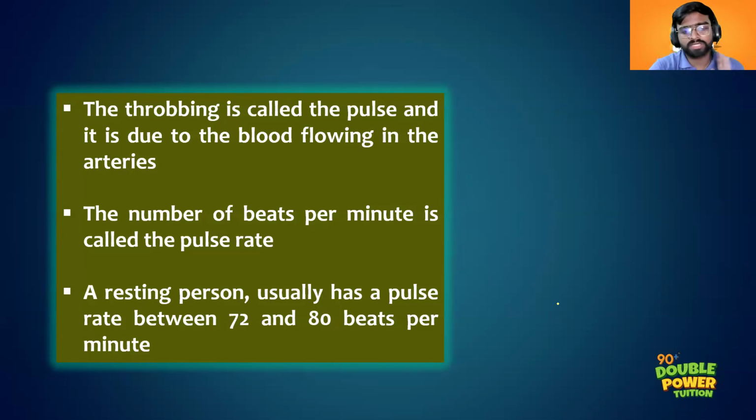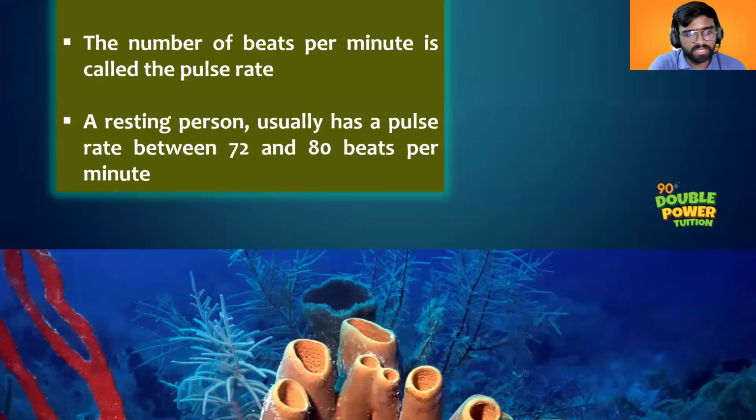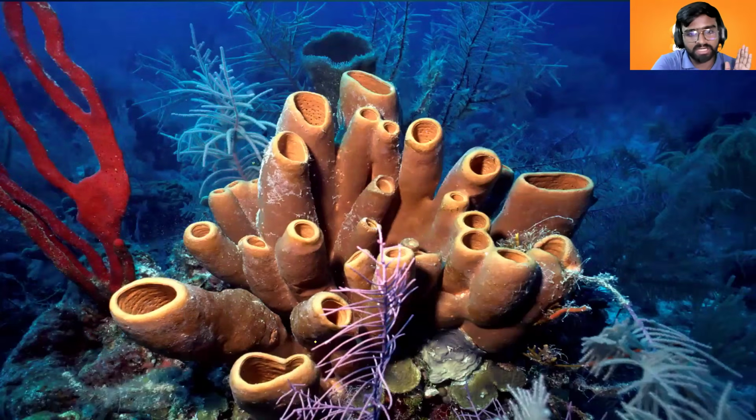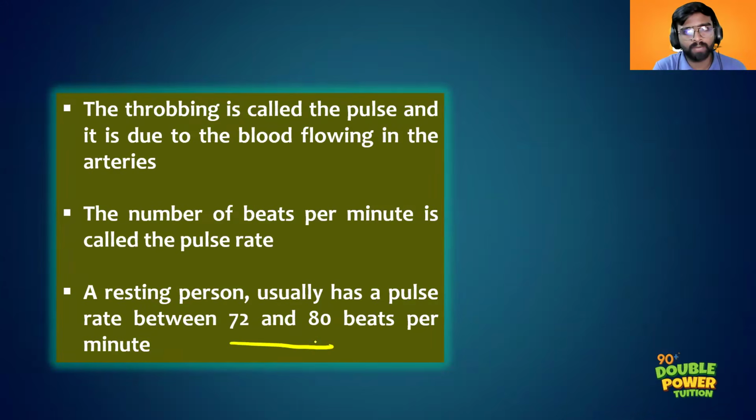So a resting person usually has a pulse rate of around 72 to 80 beats per minute. The pulse rate is equal to the heartbeat, right? If you have a pulse rate of 72, our heartbeat will also be 72 to 80. Why is it so? Because both are the same, right? Only the location is different.